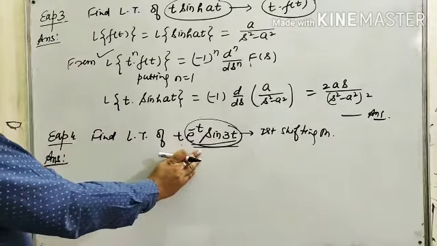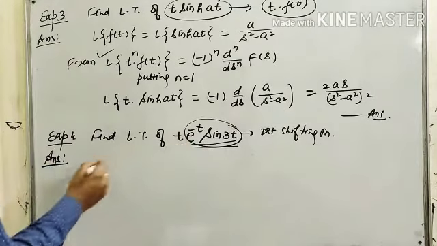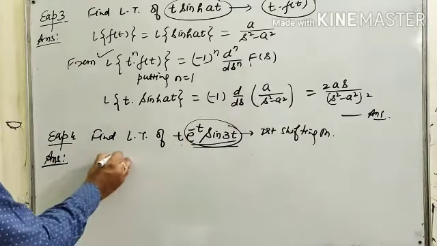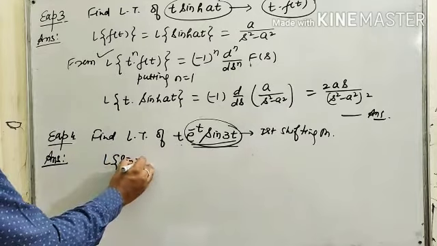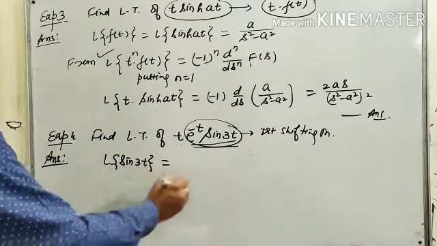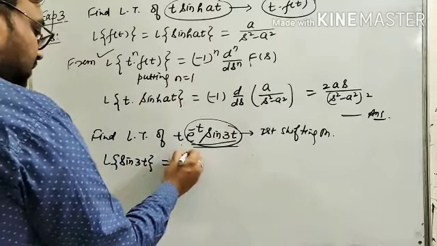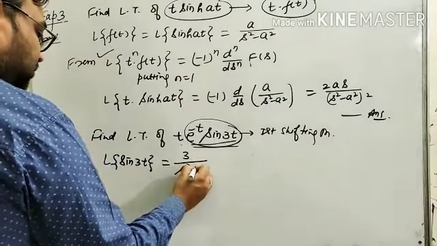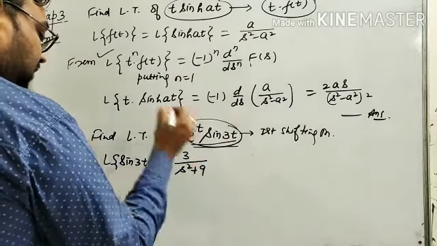So first we have to apply first shifting theorem for this particular term. So Laplace of sin 3t is equals to, as stated in previous examples, 3 upon s square plus 9.